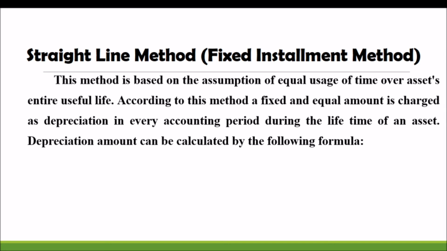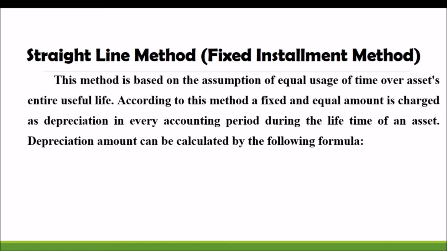And the other method we will learn is the diminishing balance method. In that, the amount of depreciation will vary. It will not be the same. If we are calculating depreciation for 5 years, there will be a different amount of depreciation each year in the diminishing balance method. But in the fixed installment method, the amount of depreciation will be the same every year.